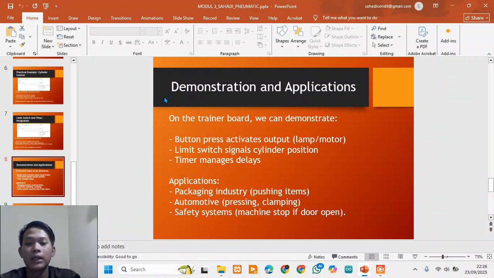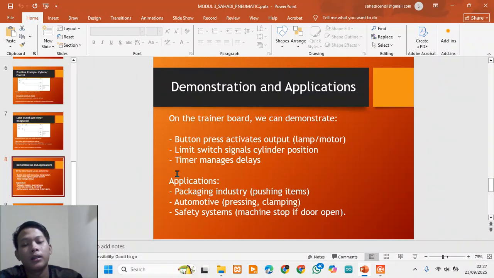This small-scale demonstration mirrors real-world applications. For example, in packaging industries, cylinders are used to push items into boxes.